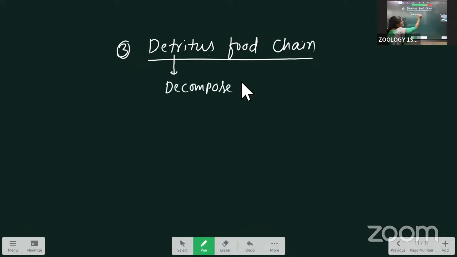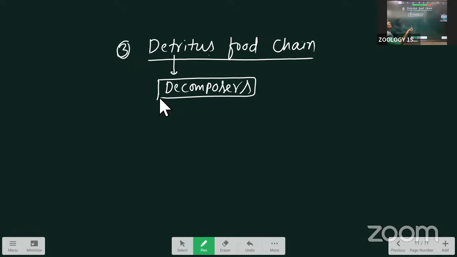What is the use of these decomposers? These decomposers are secreting some type of enzymes. These enzymes mainly convert the detritus into soluble and absorbable form. Clear? That's why detritus means dead and decaying plants and animals, and the fecal matter of the animals all combined and form a detritus. Inside of the detritus, the animals that we call decomposers are there. These decomposers are secreting some enzymes that convert the detritus into simple and diffusible form.